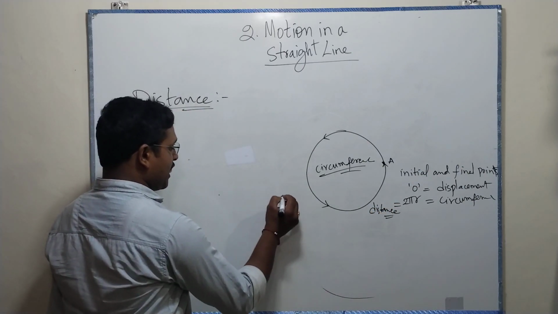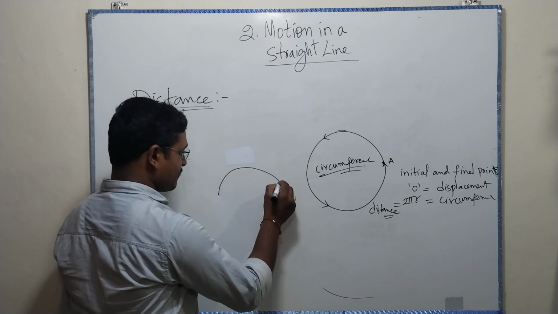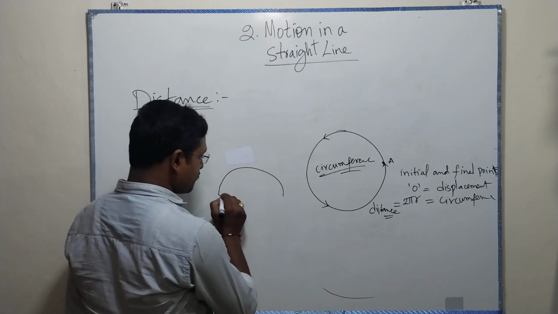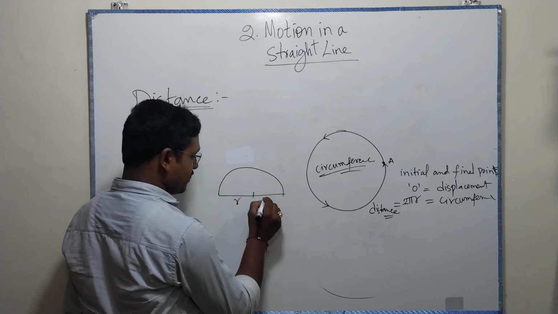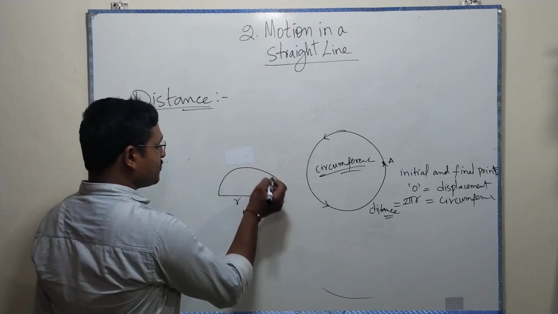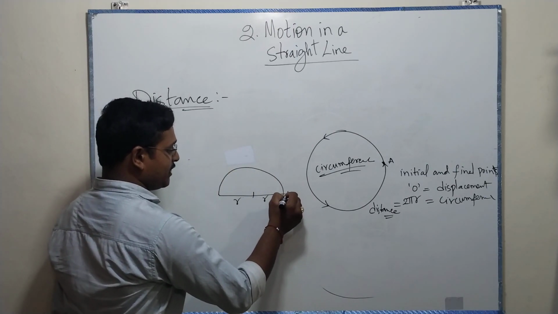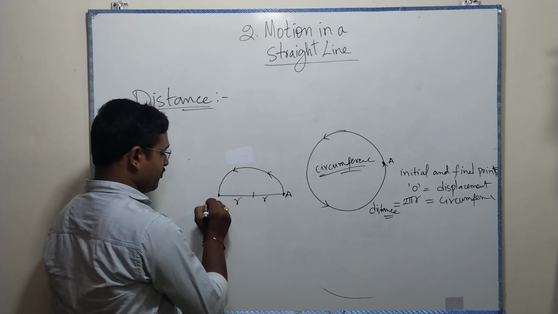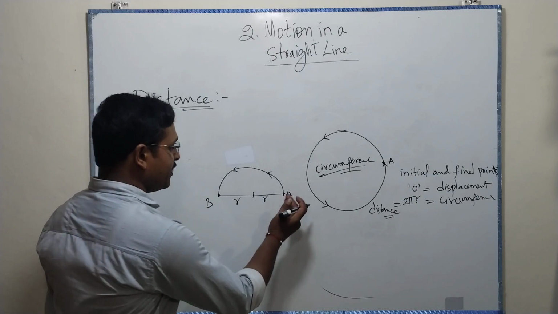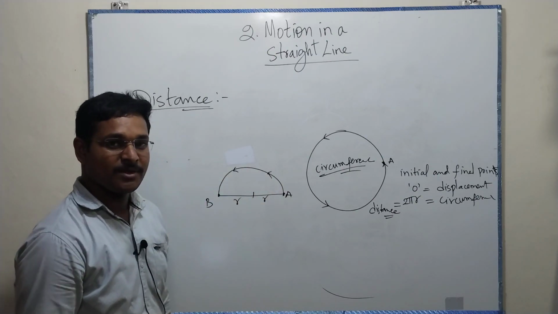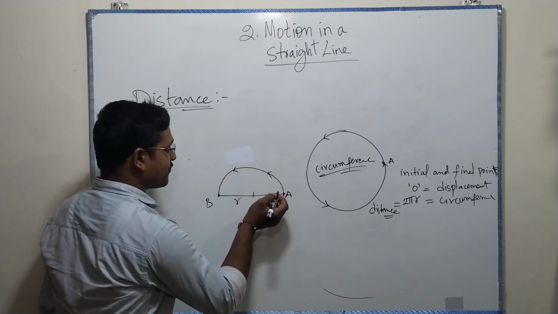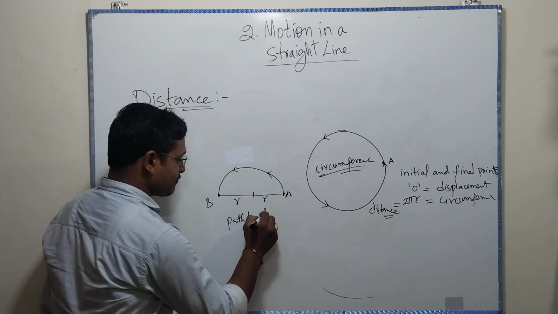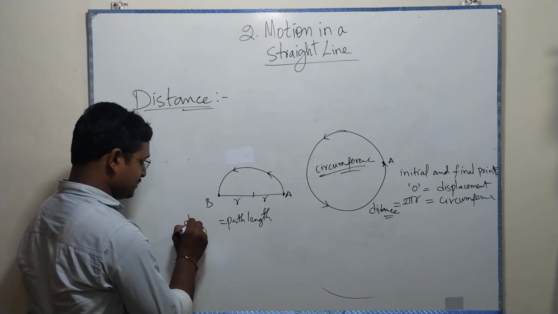Another example: a particle is going like this, connecting half of the circle. From here to here, let us say it is r and r. It started here, went in an anti-clockwise direction and reached point B. Now it came from A to B. This path length is nothing but distance.